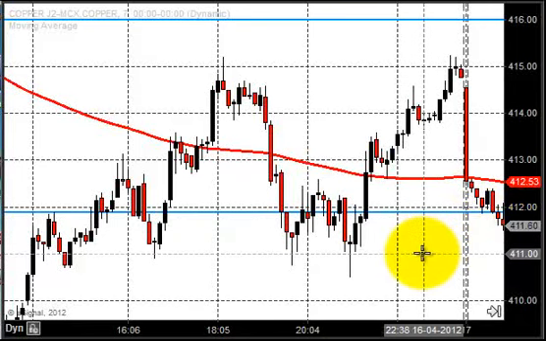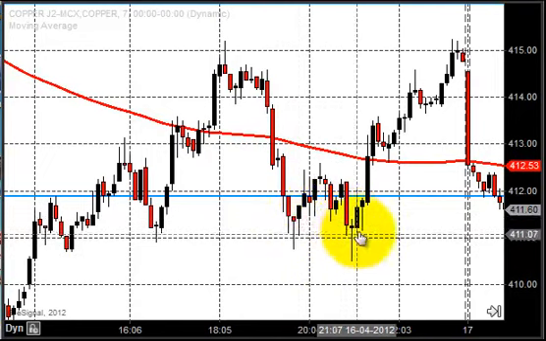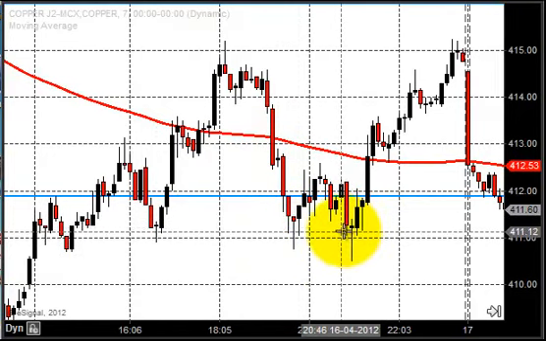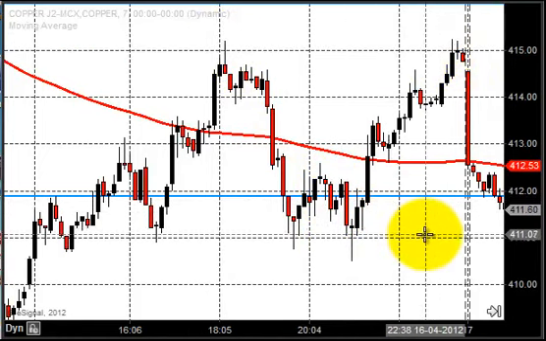Day, we should also see what happened the previous days. So you can see this 411 zone, and this zone, these zones acted as a support for the copper market, and 415, this is the high and this is the high, which acted as a resistance.